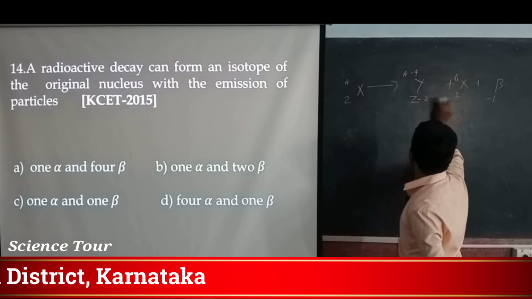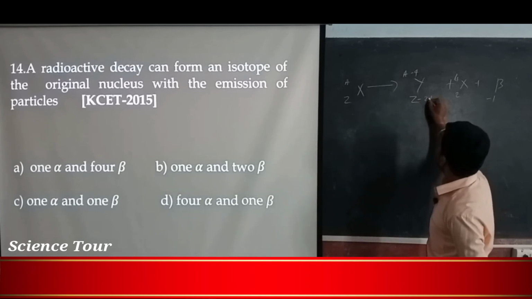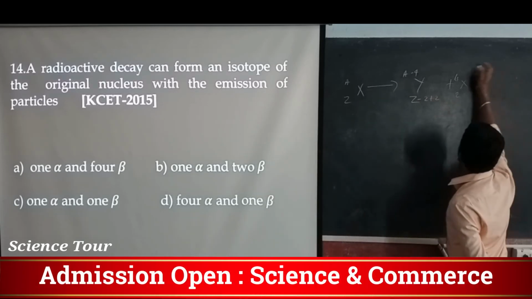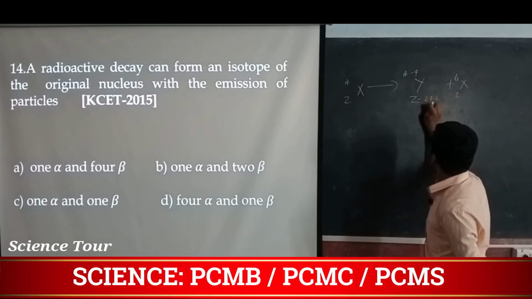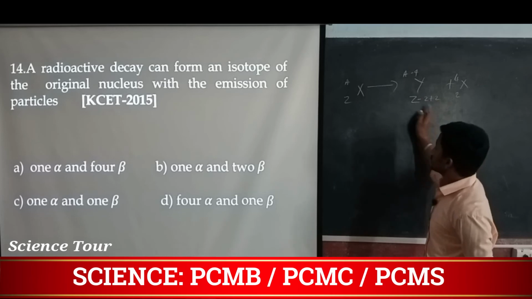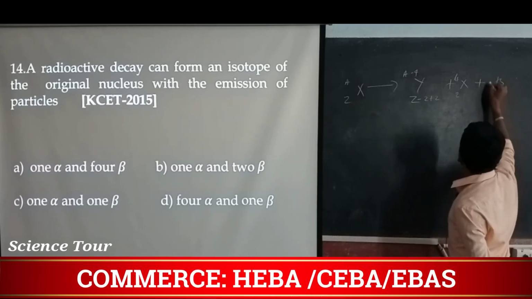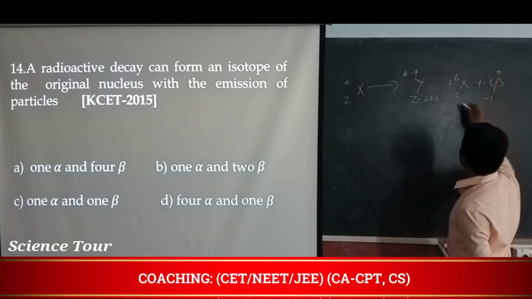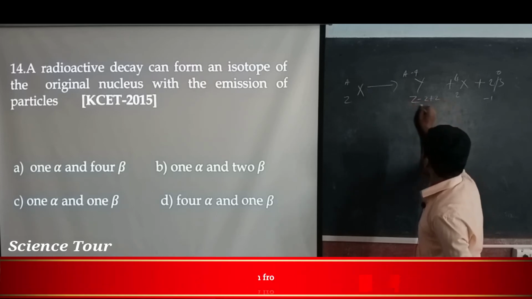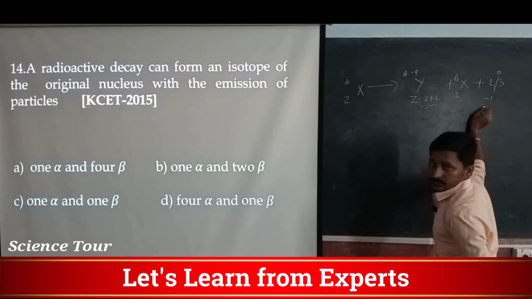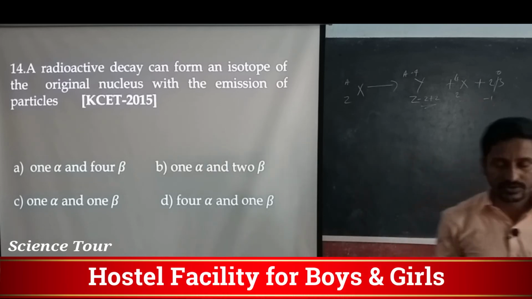Isotope means it must be Z again. Alpha emission gives Z minus 2, so I have to add plus 2, meaning beta 2 times minus 1. Z minus 2 plus 2 means Z. So 1 alpha and 2 beta. The earlier problem was the same thing we have done.